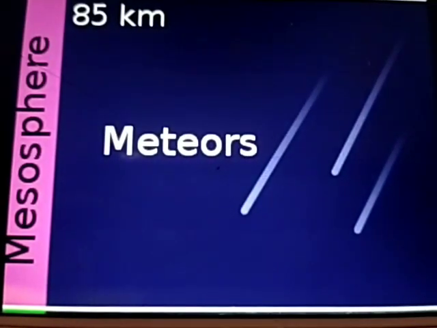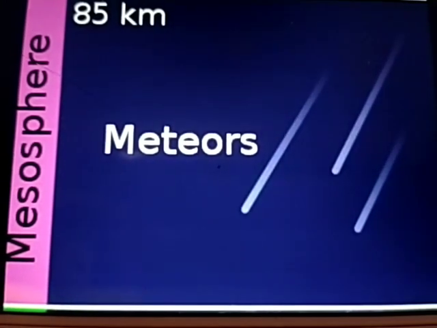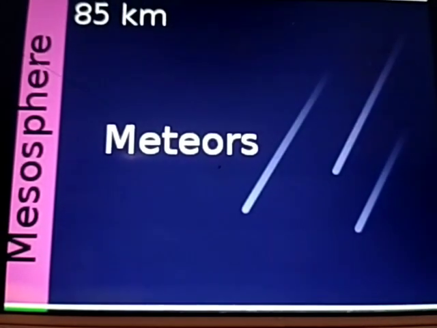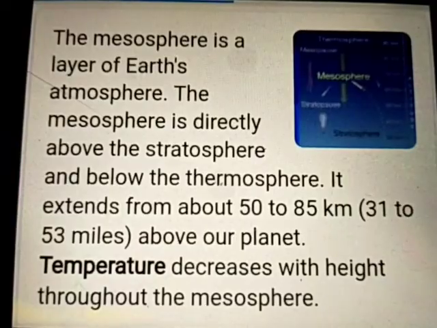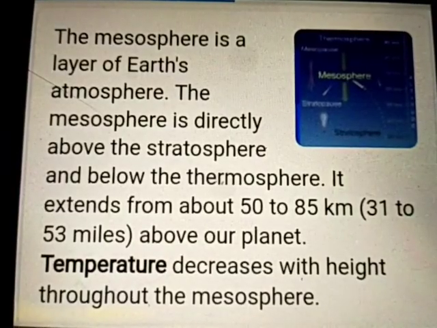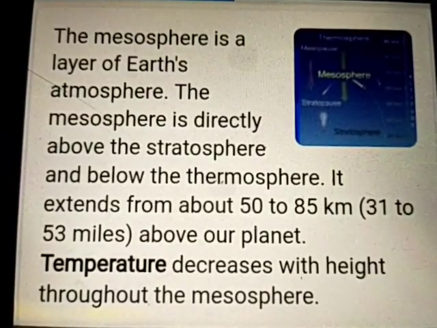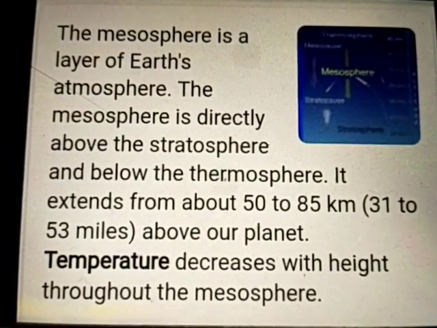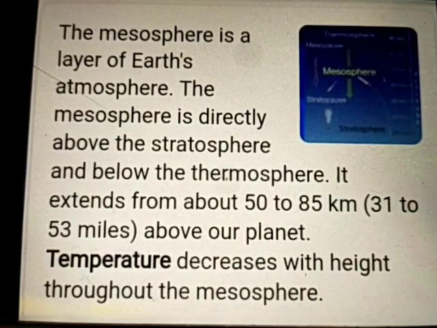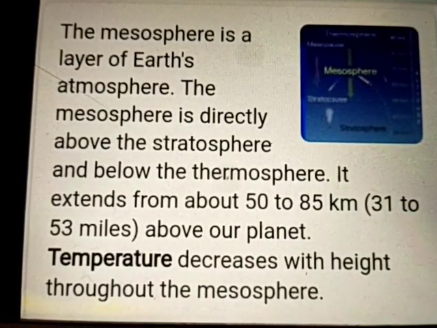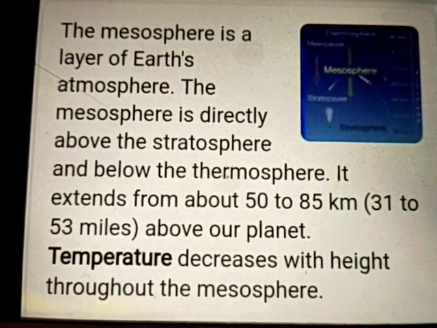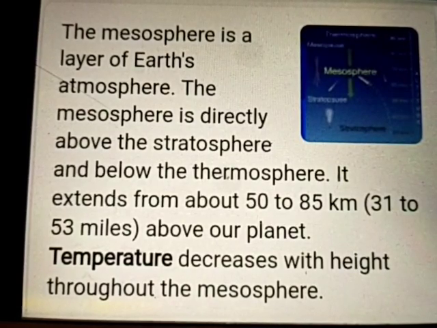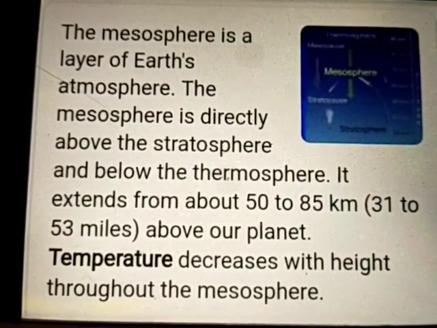Now I am going to explain to you about mesosphere, the third layer of the atmosphere. The mesosphere is a layer of Earth's atmosphere. The mesosphere is directly above the stratosphere and below the thermosphere. It extends from about 50 to 85 km above our planet. Temperature decreases with height throughout the mesosphere.